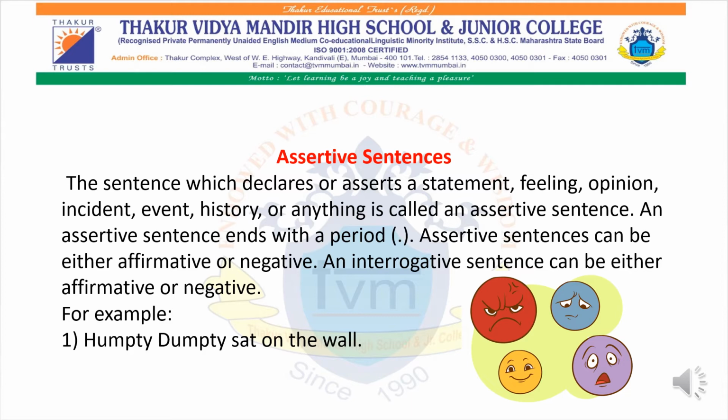To give a small example of an assertive sentence: Humpty Dumpty sat on a wall. It is giving us a statement. Humpty Dumpty, where did he sit? He sat on a wall.